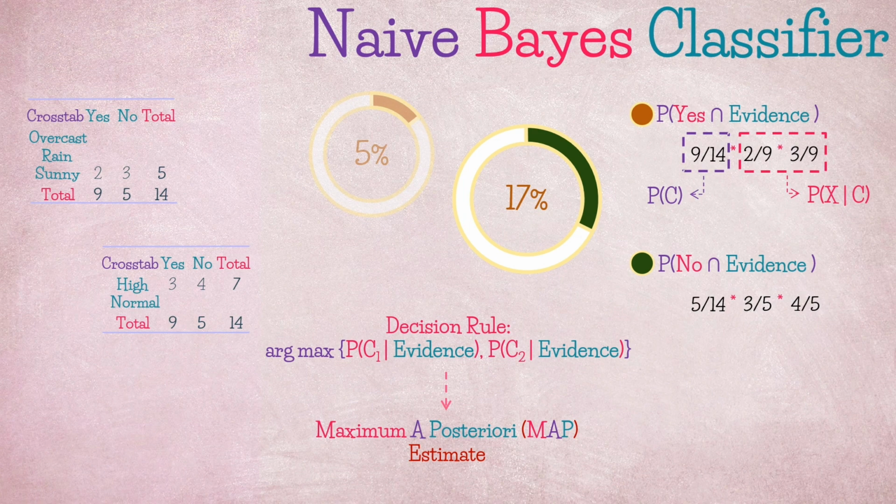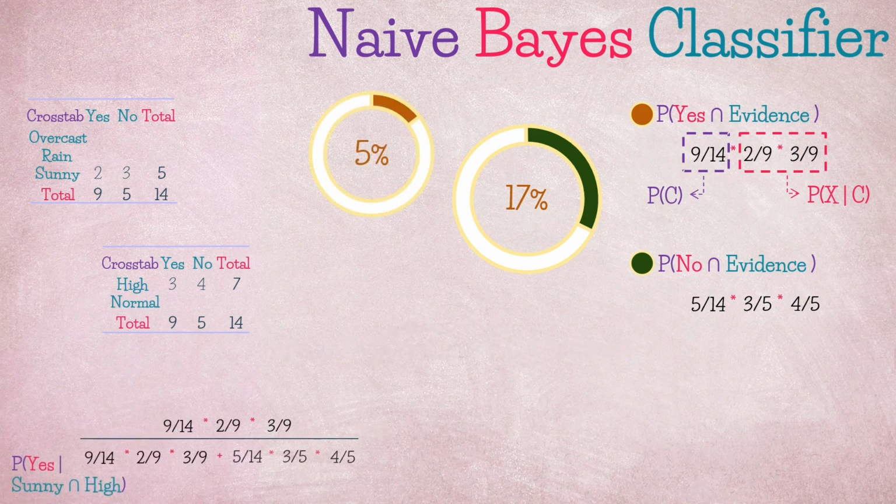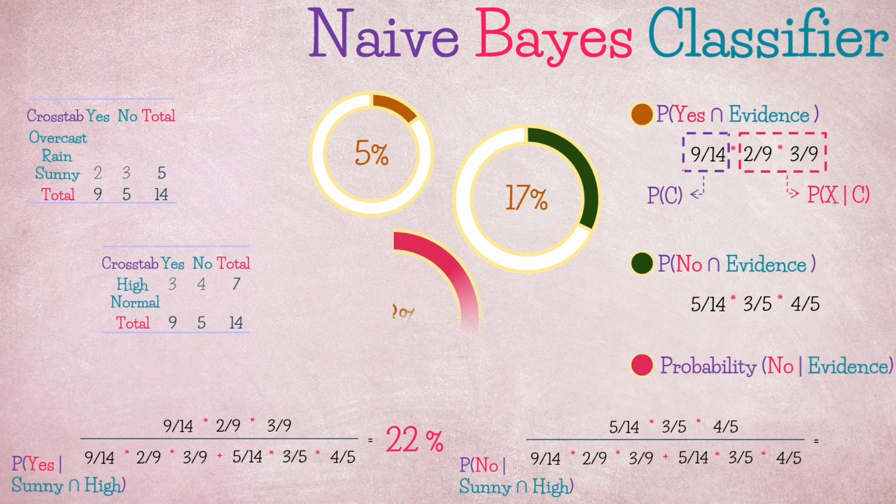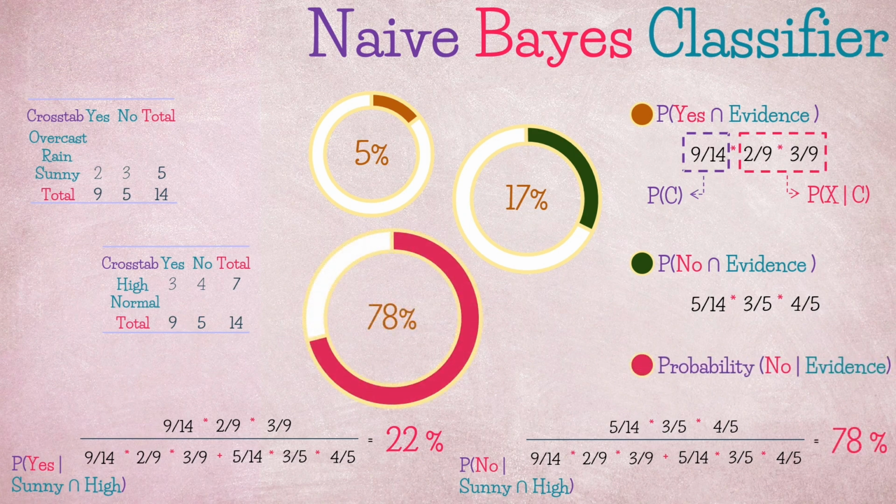These figures are unnormalized probabilities and they do not add up to 1. We can simply normalize them by dividing by the denominator of Bayes' rule, which is the probability of evidence. So for yes, we get 22% normalized posterior probability, and for no, we get 78%. As you can see, even after normalization, we are still classifying this game as belonging to the no class. Thus, to maximize P(C given evidence), it is sufficient to maximize P(C and evidence), completely ignoring the denominator since it is positive and constant for each class.